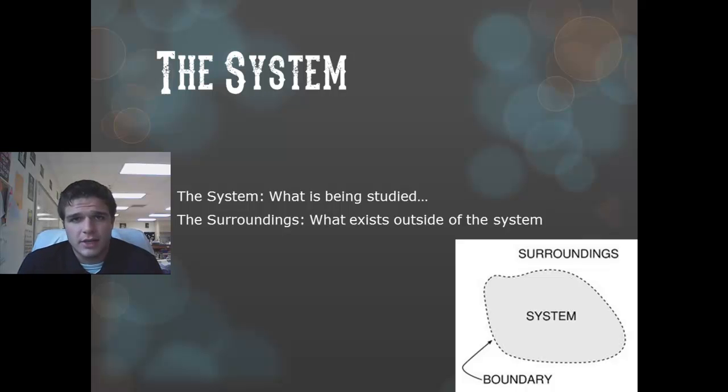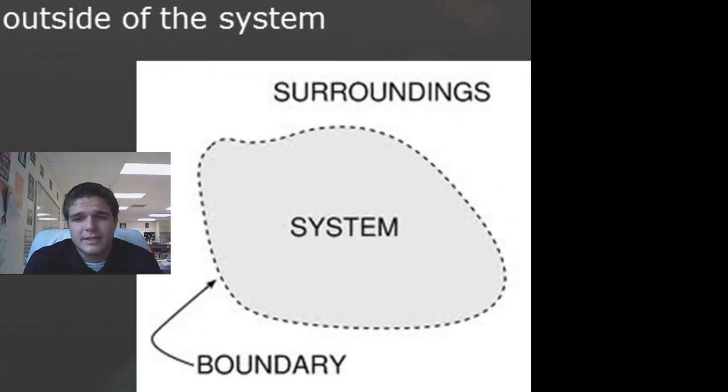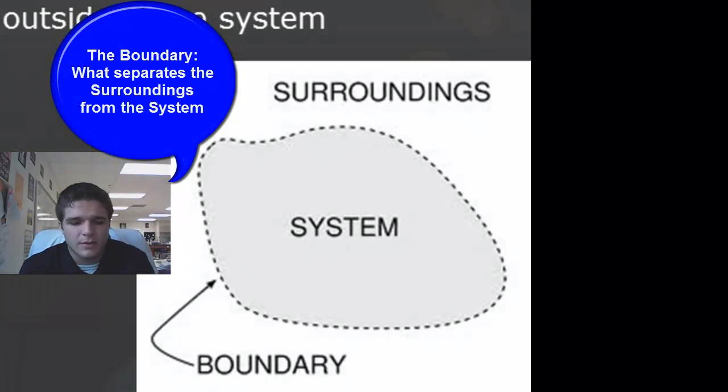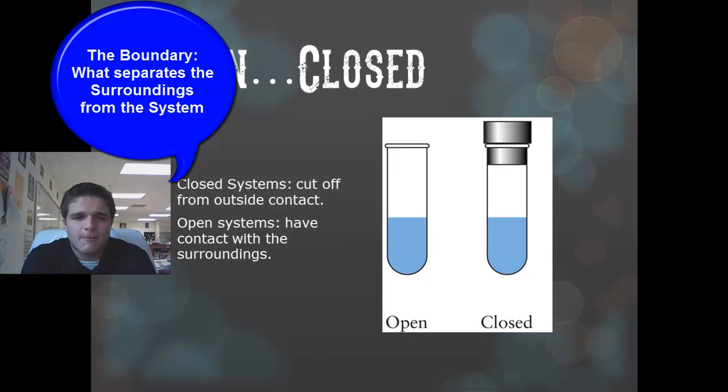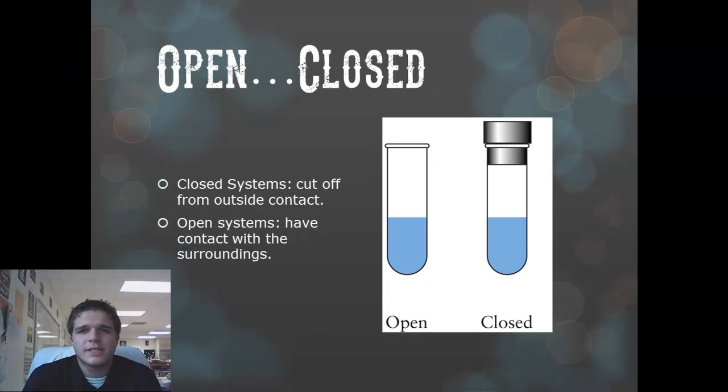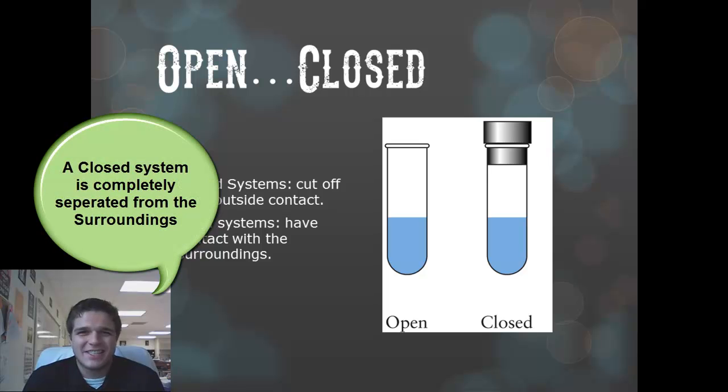So if we have baking soda and vinegar in that baggie, just like I said, as you can see in this image right here, the bag would be the boundary between the system and the surroundings. It's what's keeping it separated. Now that can be open or closed, which is exactly what we're going to talk about now, okay? In a closed system, much like what we've done in lab, if you put the baking soda and vinegar in a plastic bag and you seal that bag as tight as you can, you've cut off the system from the surroundings. So they're not going to interact with one another, all right? They're separated well by that firm boundary, okay? So make sure you understand that, all right?